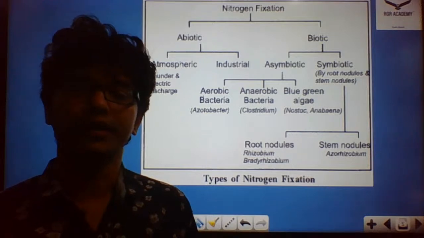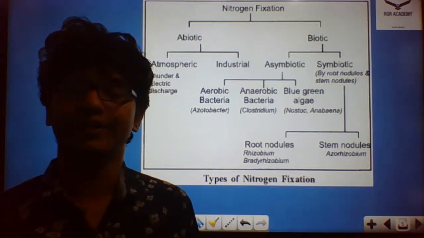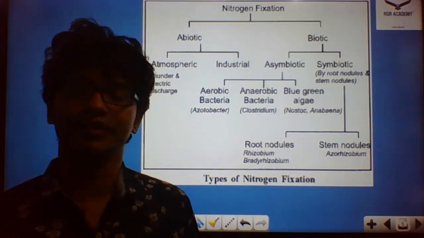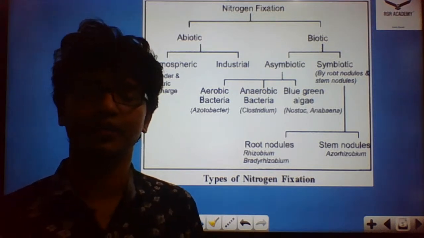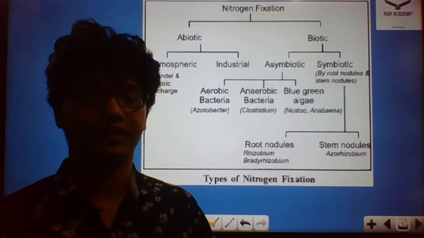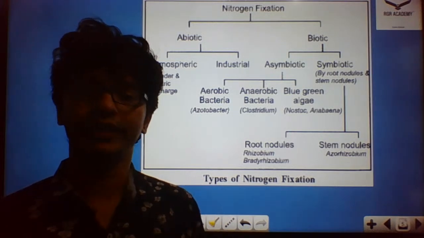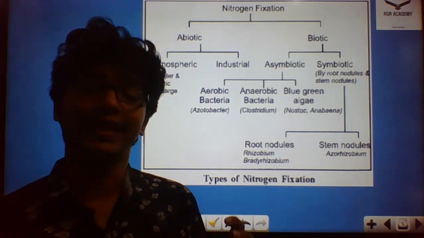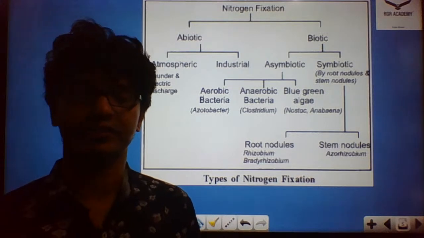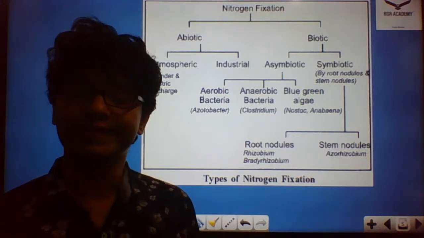So how is this abundant nitrogen going to get fixed? The nitrogen present in the atmosphere we call dinitrogen. It's not the routine nitrogen; we call it dinitrogen, and this dinitrogen has to be fixed first. This process is called nitrogen fixation.